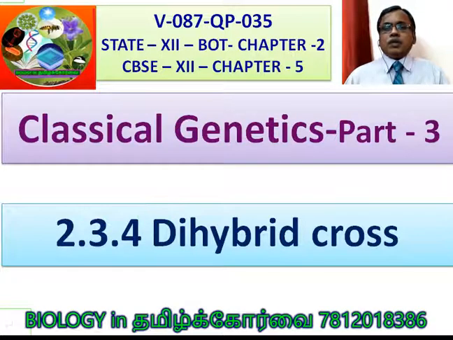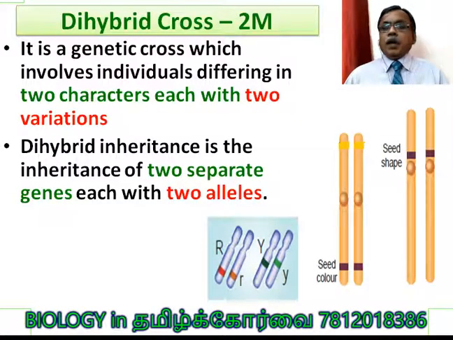2.3.4 dihybrid cross. What is a dihybrid cross can be asked in 2 more questions. I want you to understand dihybrid cross properly. When we are crossing two organisms, both differ from each other with respect to 2 characters. That is the first point to be noted, 2 characters. What are the 2 characters? Seed color and seed shape. This is what Mendel did, that we are going to study.